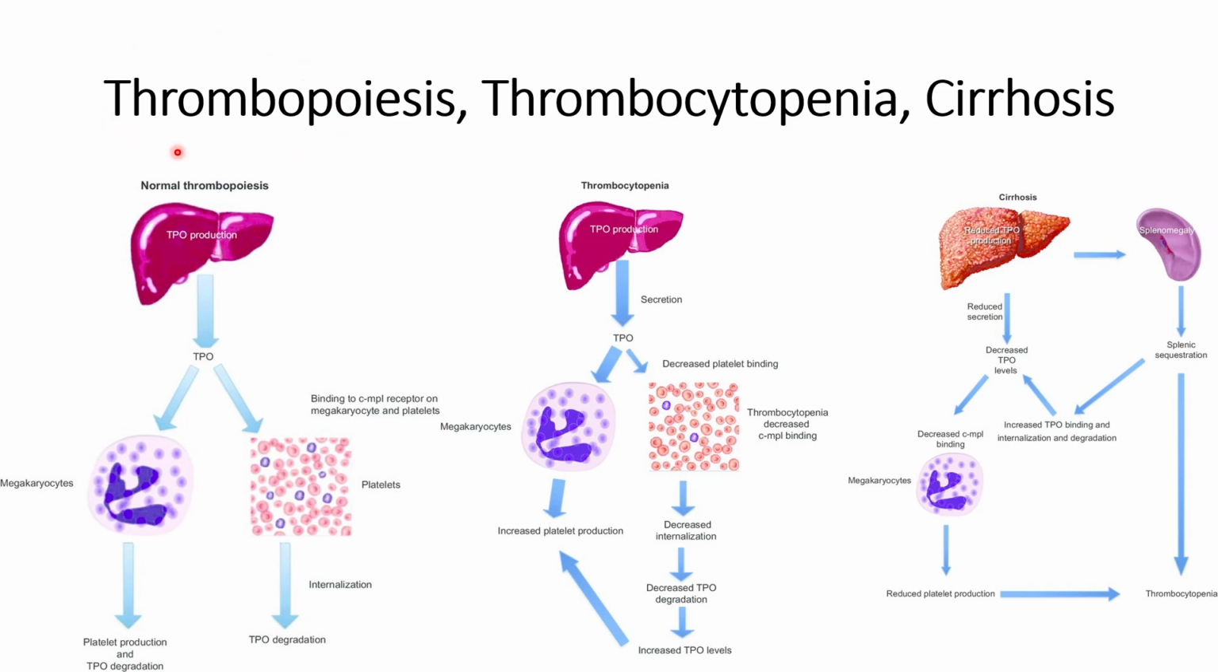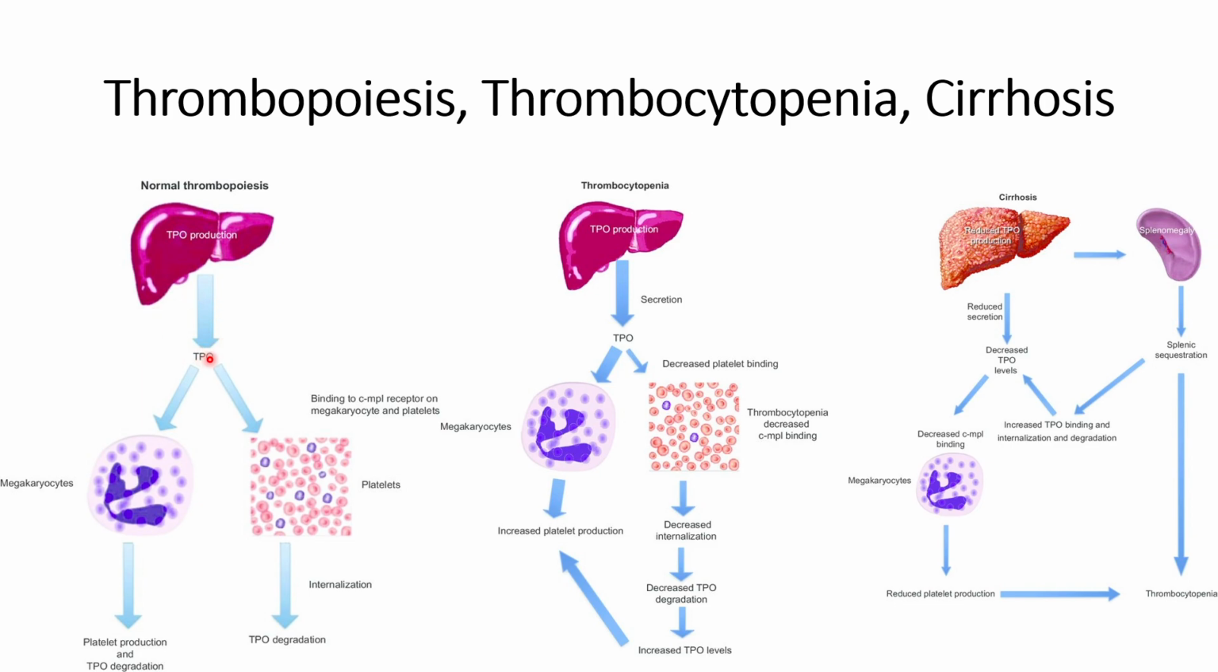and the control or regulation so that platelet cells are always available at a normal level within the body. How normal thrombopoiesis works is that in the liver there is TPO production. Some part of this TPO goes to the megakaryocytes, whereas part of the TPO goes to platelets, where it binds to the CMPL receptors on the megakaryocytes and also on the platelets. When it binds to the platelets, it leads to internalization and TPO degradation.